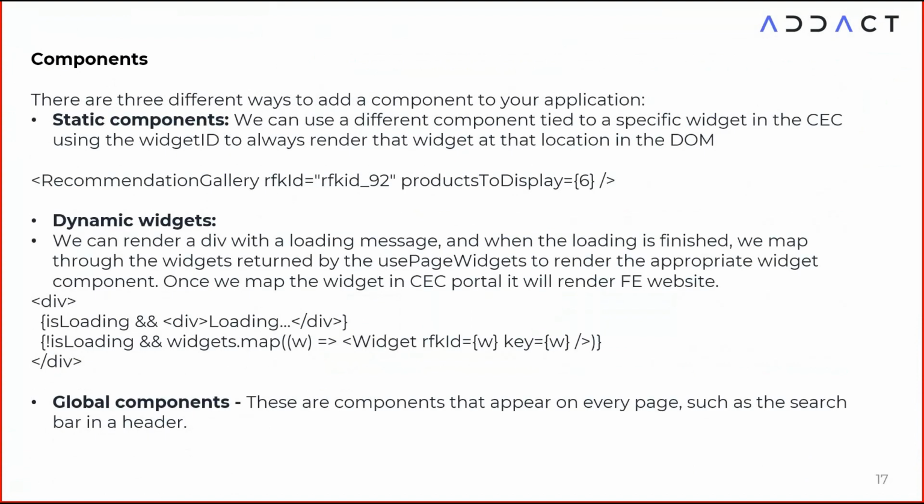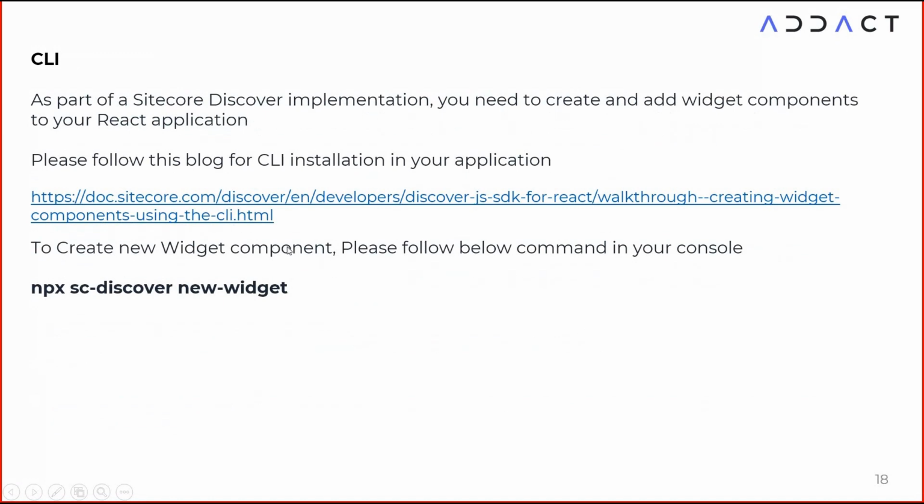After that, components. I already discussed that we have to use different components: static components, dynamic widgets, and global components. For static components like preview search, we have to use preview search and pass the RFK ID. For dynamic widgets, we just iterate all those widgets based on the URI, get the data from all those widgets, and display the dynamic widgets. And preview search is our global component. So this way we can use it. Let me showcase it to you.